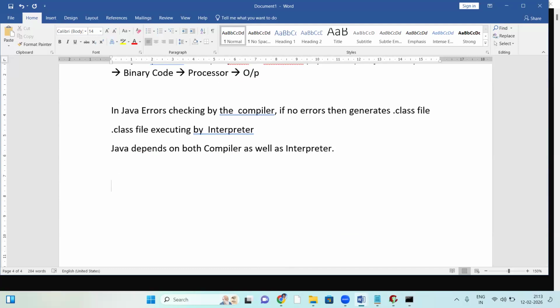So Java depends on both compiler as well as interpreter. Errors are checked by the compiler, but program execution is by the interpreter. So two things are involved.